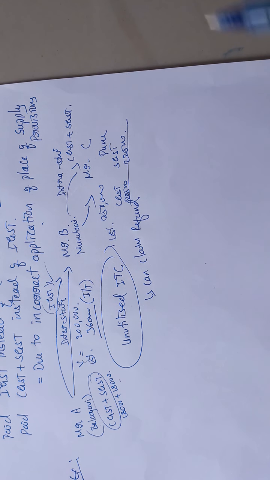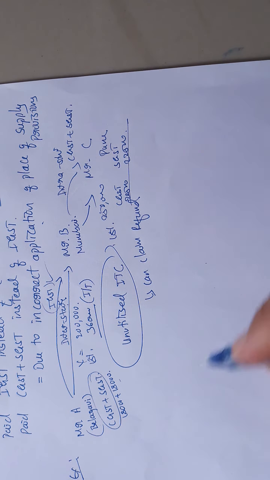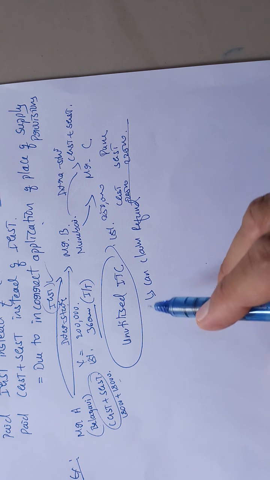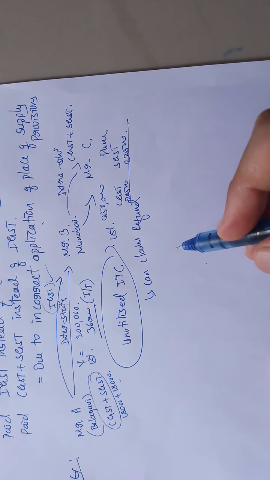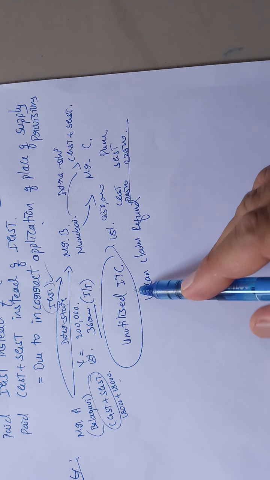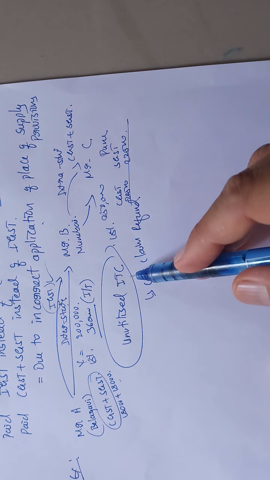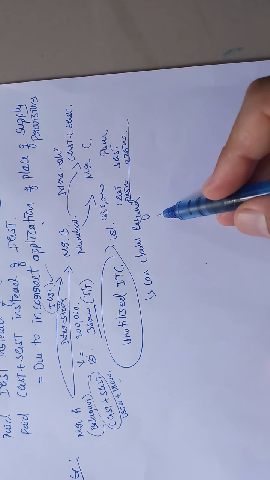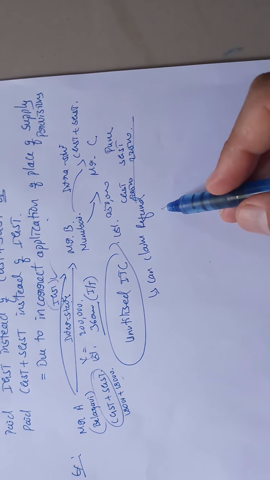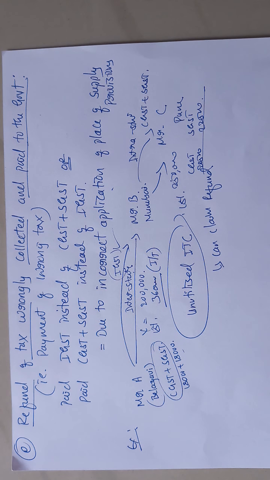So if a registered supplier is wrongly collecting tax, meaning charging IGST instead of CGST and SGST, or collecting CGST and SGST instead of IGST, this will affect availing input tax credit. Due to that, there can be an unutilized input tax credit, and that unutilized input tax credit can be claimed as a refund by the registered person. Okay, this is a case of refund of tax wrongly collected and paid to the government.